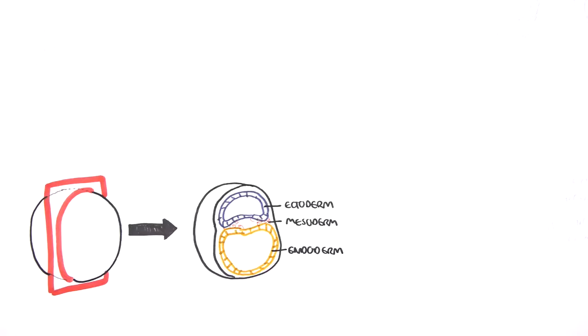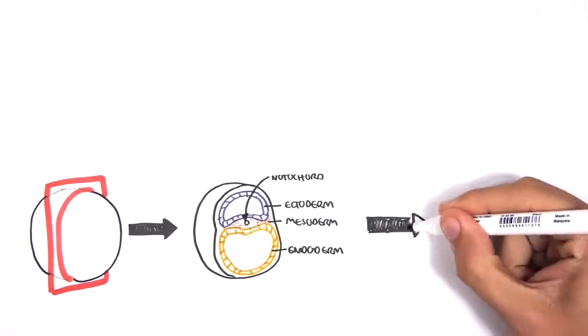The 3rd important germ layer is the endoderm, and this will give rise to the lining of the internal organs, such as the GIT and the lining of the airways. An important structure to know is the notochord, which induces neurulation, starts the process of neurulation. And it will then form later in life the nucleus pulposus of the intervertebral disc. So it becomes this. So this is week 3.